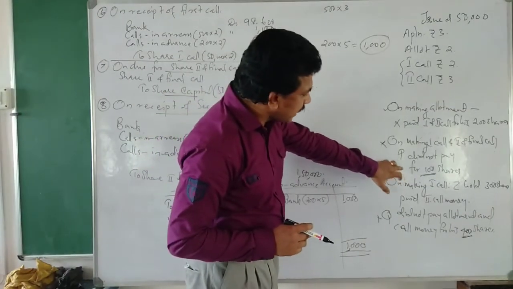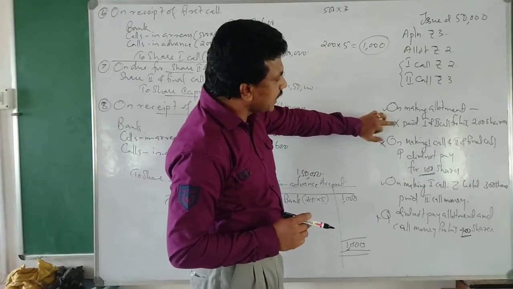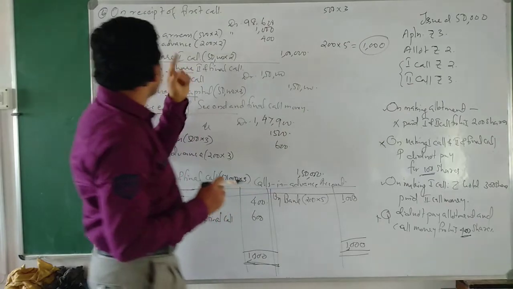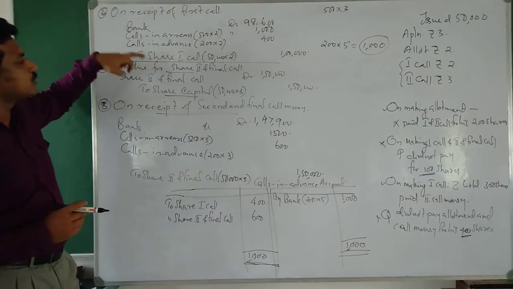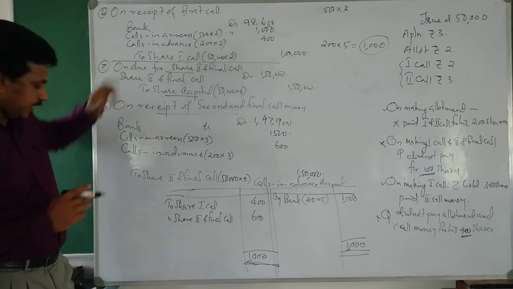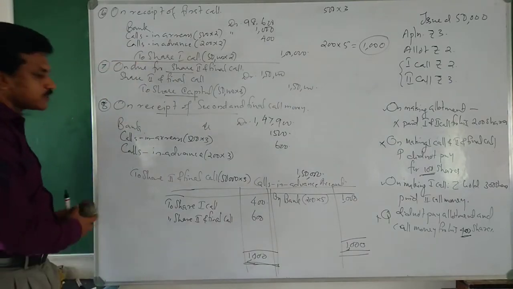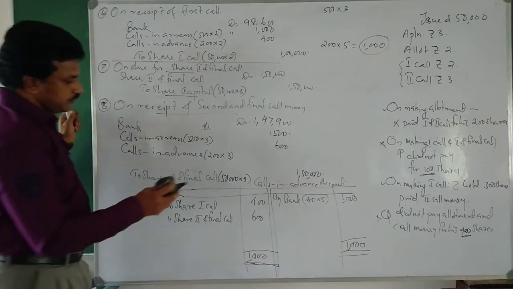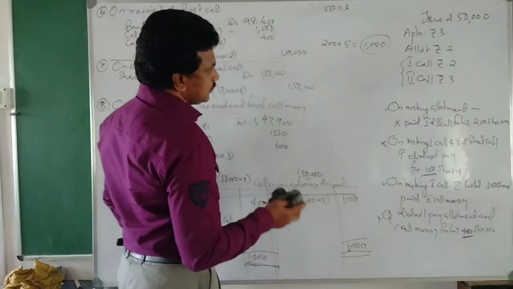Then calls in arrears. When calls in arrears were there, the journal entry written was calls in arrears debtor to share first call. So let us prepare the calls in arrears account also.